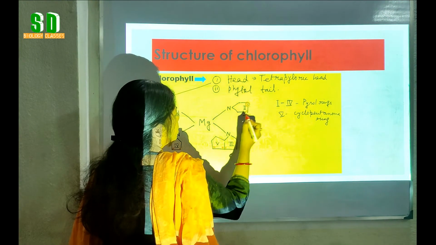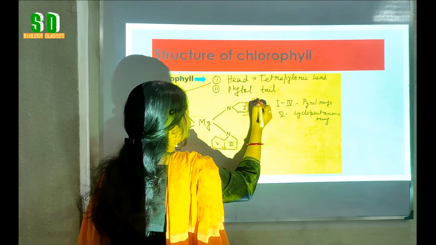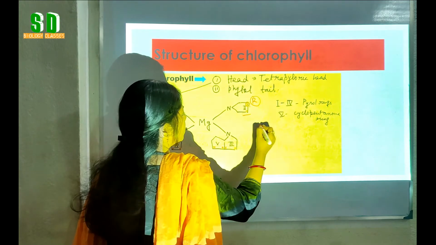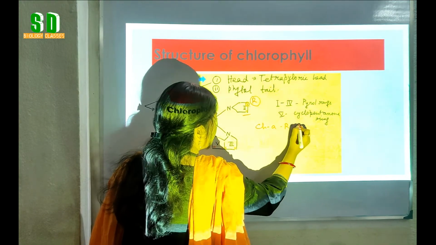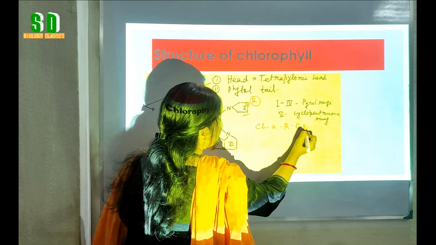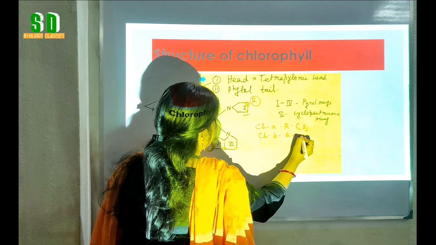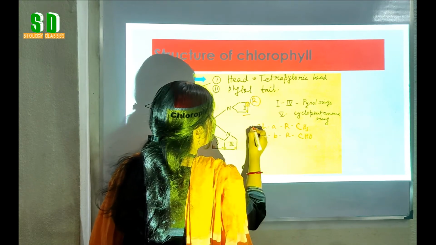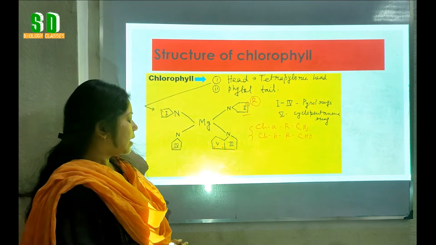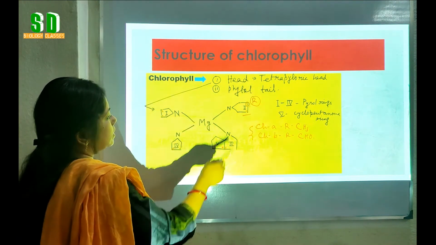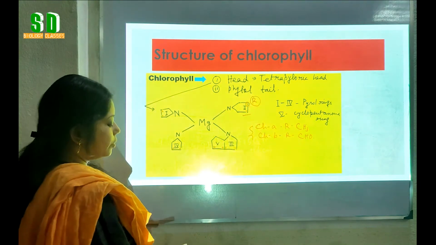The 3 carbon position in the second pyrrole ring stands for the functional group or R. In case of chlorophyll A molecule, the functional group is methyl group, and in case of chlorophyll B molecule, the functional group is aldehyde. So this is the main difference between chlorophyll A and chlorophyll B molecule. So the head portion consists of the pyrrole ring and the cyclopentanone ring.